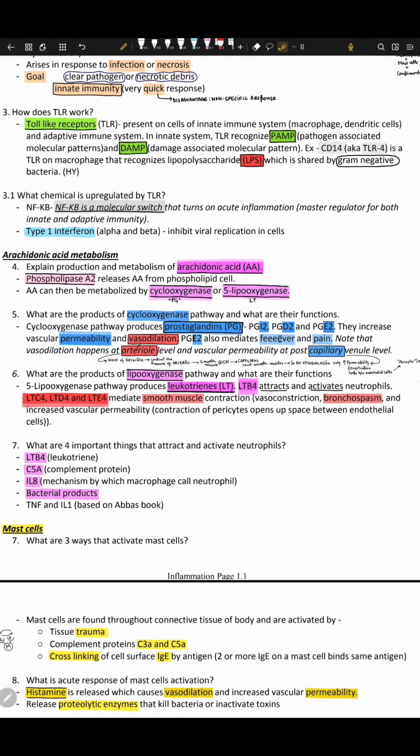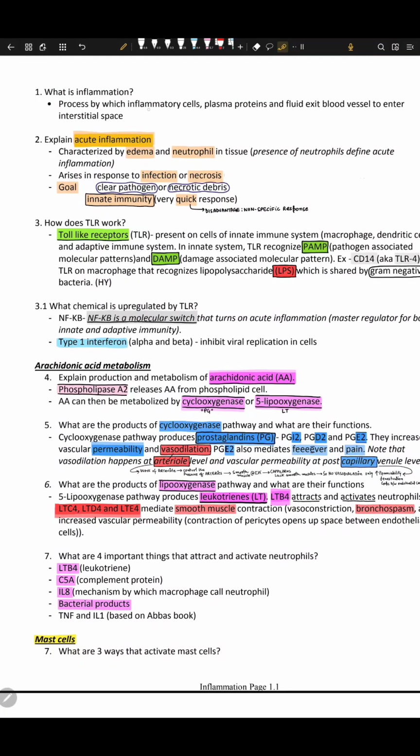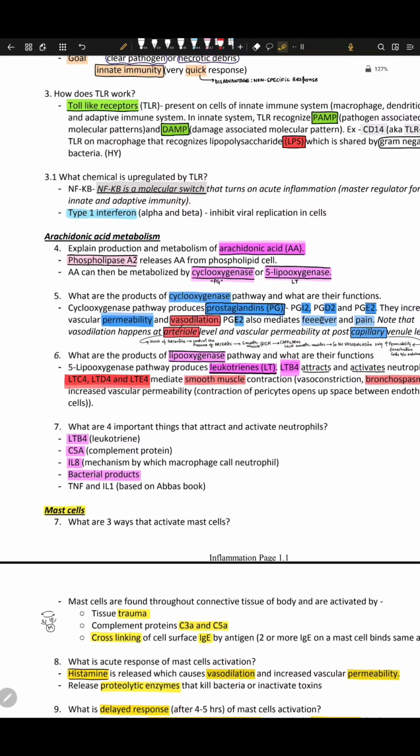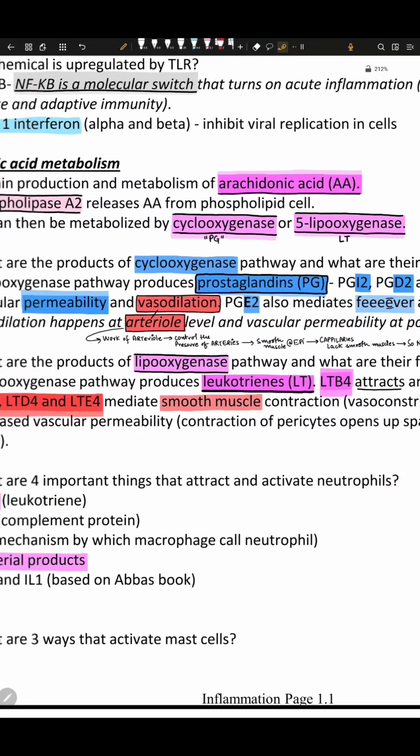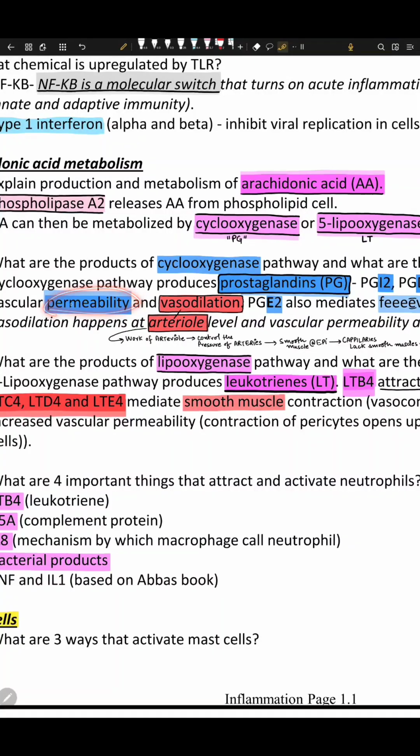It means inflammation can happen. What is inflammation? Inflammation is when inflammatory cells can exit the blood vessel, right? So when the permeability is increased, inflammation can happen smoothly. So permeability is increased, vasodilation is increased. Now I have written vasodilation in red and permeability in blue because permeability increases mainly in venules and vasodilation mainly happens in arterioles. Now why does it happen?